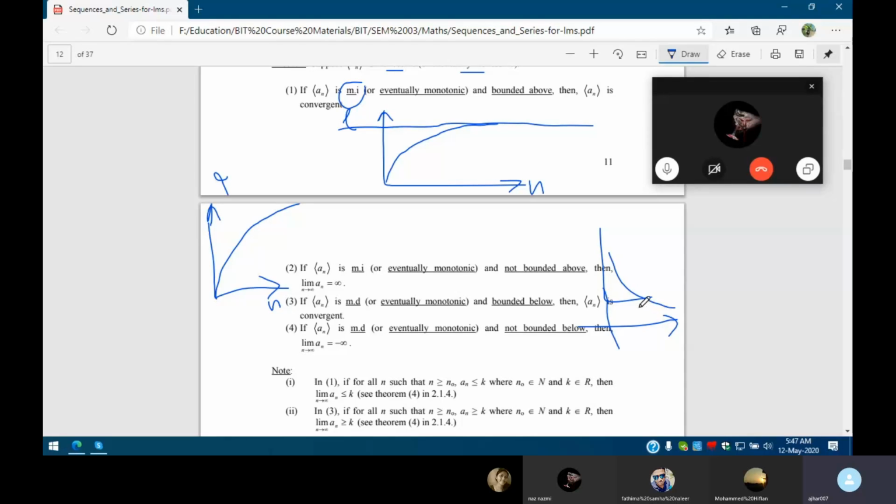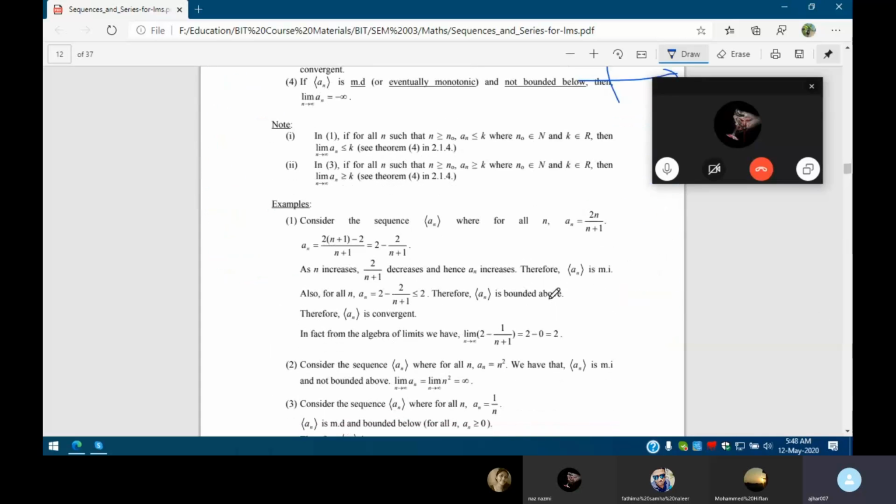In summary, if we have a boundary on the sequence, whether it is monotonic increasing or monotonic decreasing, it is convergent. If we don't have a boundary, it is a divergent sequence, right? The main thing you have to know is to find the last element, that means the nth element. Only if we can find the nth element can we say whether it is a divergent or convergent sequence.